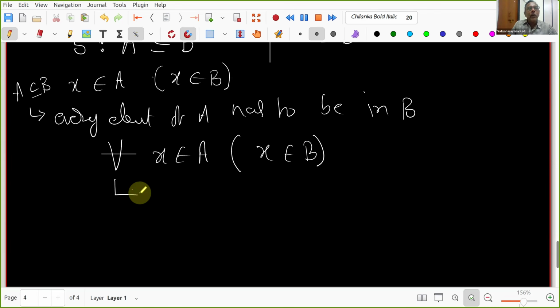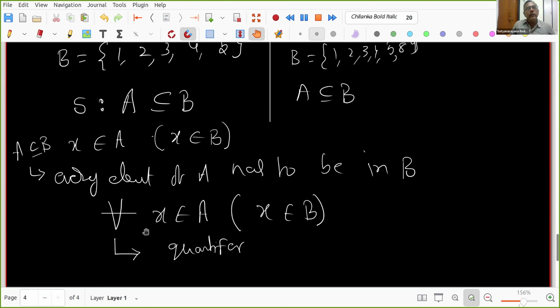So this is called a quantifier, right? It is quantifying for how many things it is true. I also had not thought of inverted A to write. That is the beauty. Some people call it the universal quantifier, but don't worry about that. It is true for every element, that's why universal. Whatever element you take, that is true. But we will read it as: given any element in A, that element should be in B.